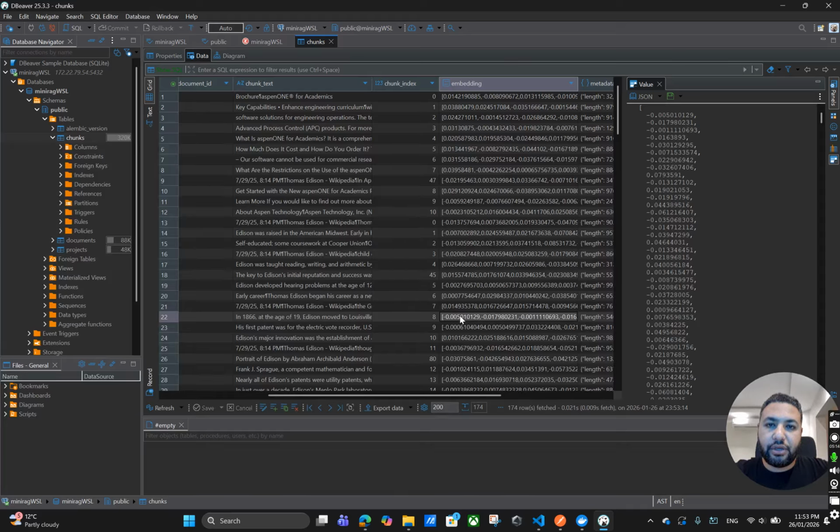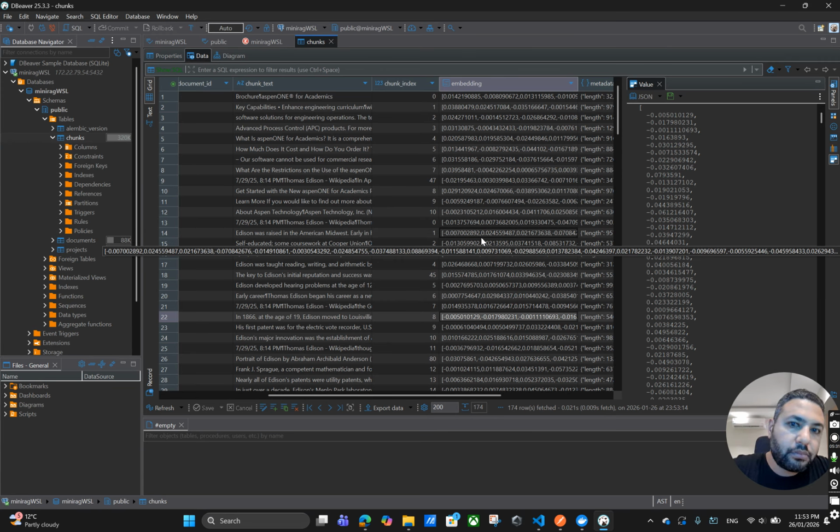Because once we have a query or a question from the user, we will do the same for this. We will convert it to a vector, an embedding vector, and this gives me the capability to compare the question or query embedding with all these embeddings here. Once we do that, we will be able to choose the similar text or the similar embedding, and based on that we will have the accurate text. Or let's say, rather than accurate, we will say the most similar text to this question.